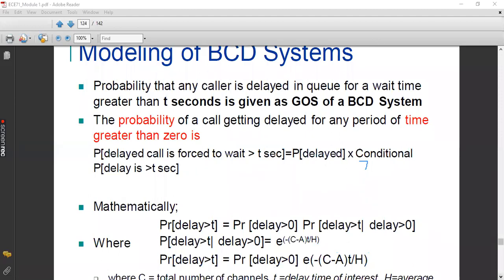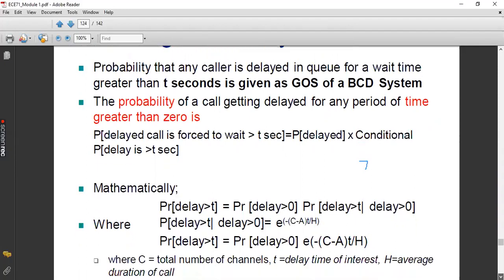The difference is that here we are going to find the probability of delaying, but in the BCC model, we find the probability of blocking. Here there is no provision of blocking because we have the provision of a queue. Since there is a queue present, the blocking probability is very small, and calls are made to wait in the queue until they get service. If there is availability of a channel in the pool, they get the service immediately. So hence there is no delay.